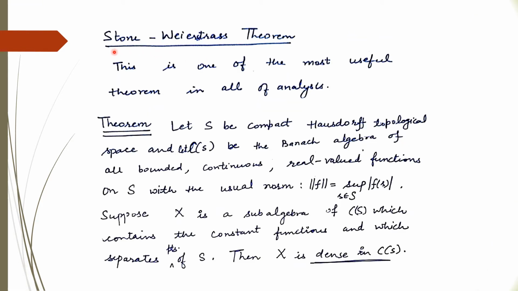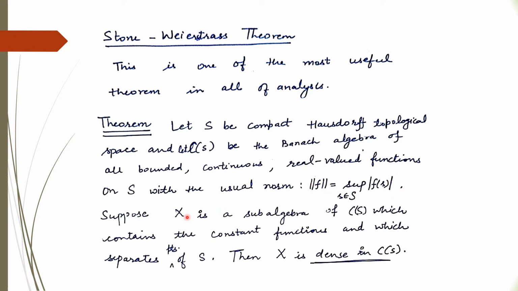So now the next is the Stone-Weierstrass theorem, and this is the most useful theorem in all of analysis. This theorem says: let we have a compact Hausdorff topological space, and C(S) is a Banach algebra which contains all the bounded, continuous, real valued functions defined on this compact space with the norm as this.